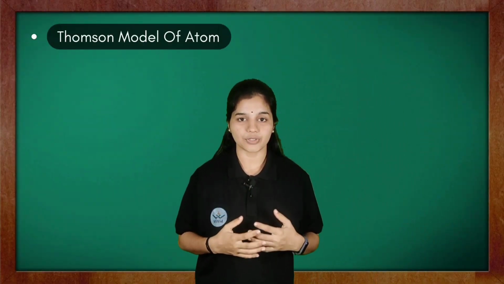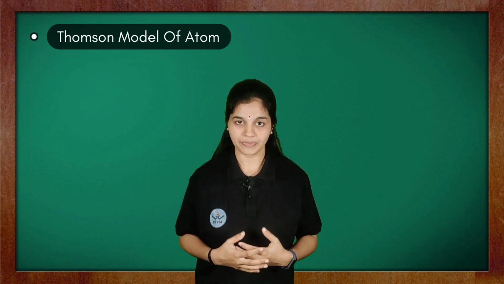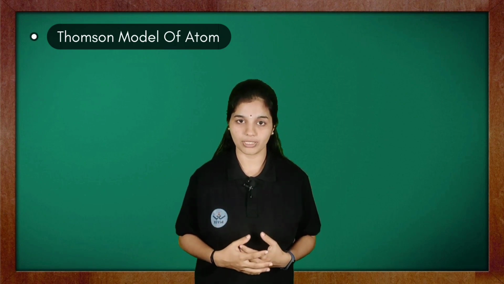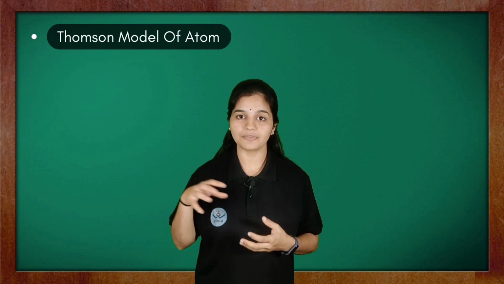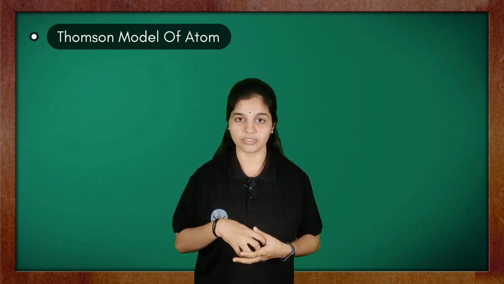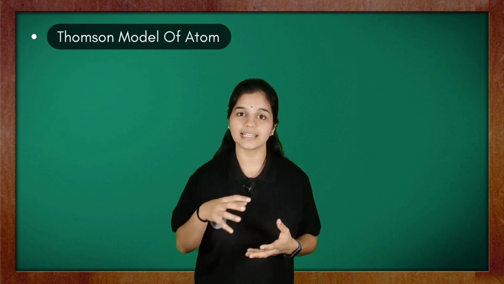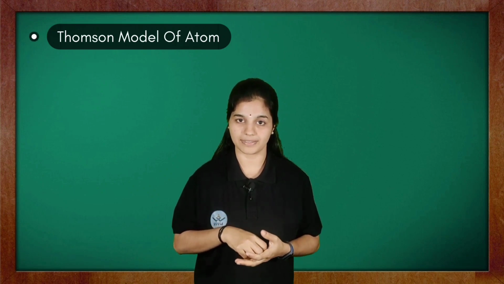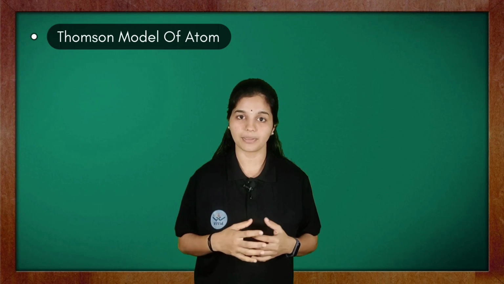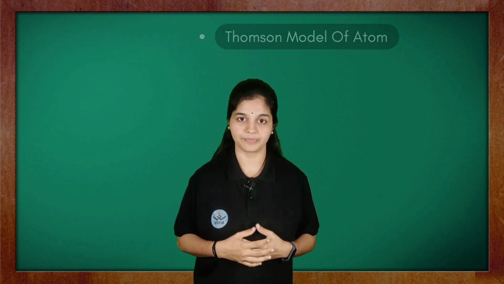We all know that electrons are capable of moving freely, whereas according to Thomson's model, the electrons are embedded within the protons. So the biggest limitation of Thomson's model was that he considered electrons are fixed to a particular place, whereas those electrons are capable of moving freely.